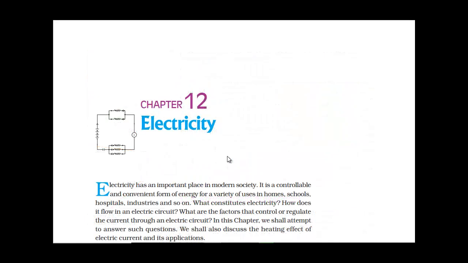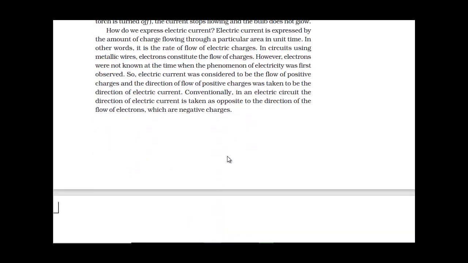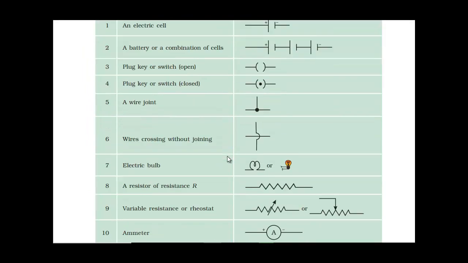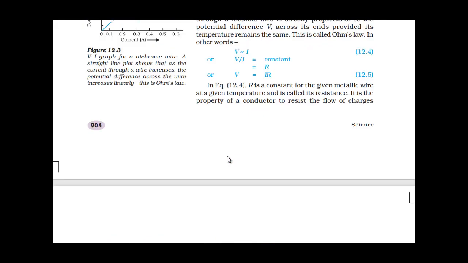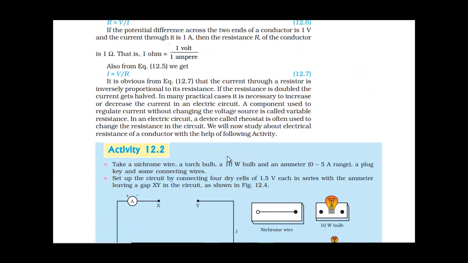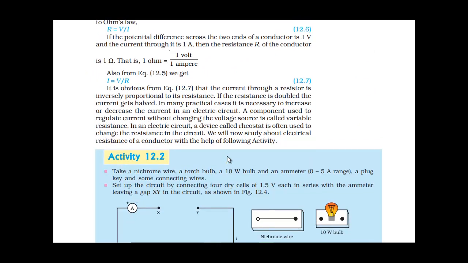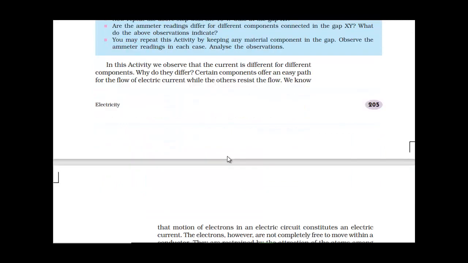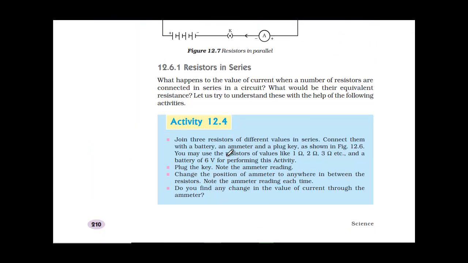Under the chapter electricity, almost everything is there except activity 12.2 and 12.4, which you need to skip for this academic year. So let me just mark that. Where is that activity 12.2? Yes, I'm able to find it. Here. So activity 12.2 as well as activity 12.4 has been skipped for this year. So even this is not there.